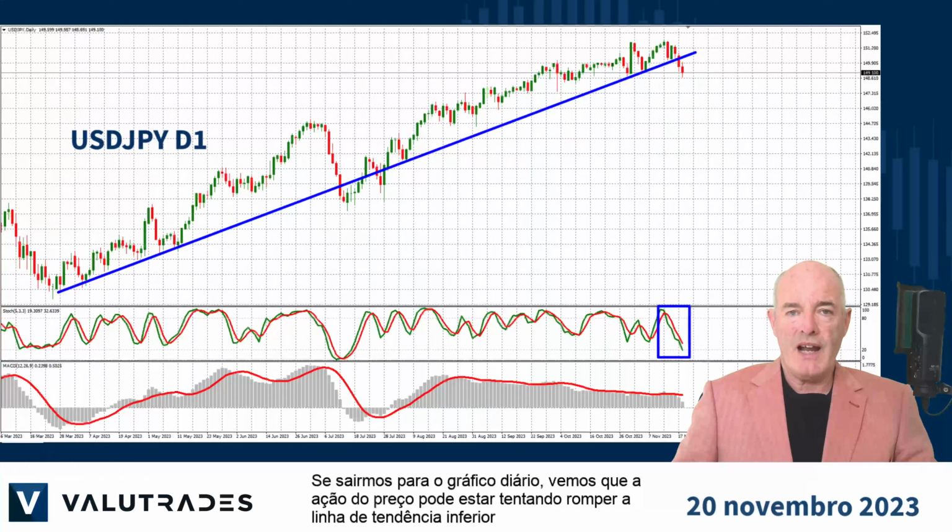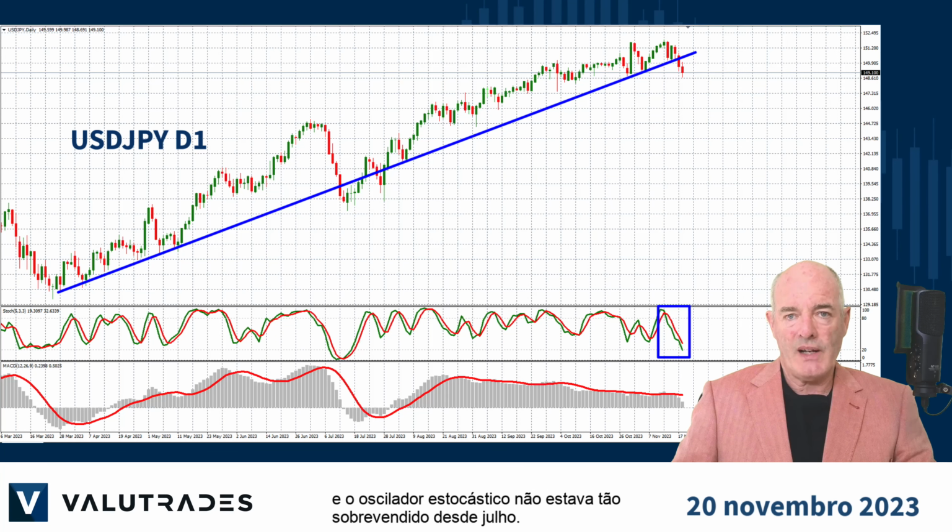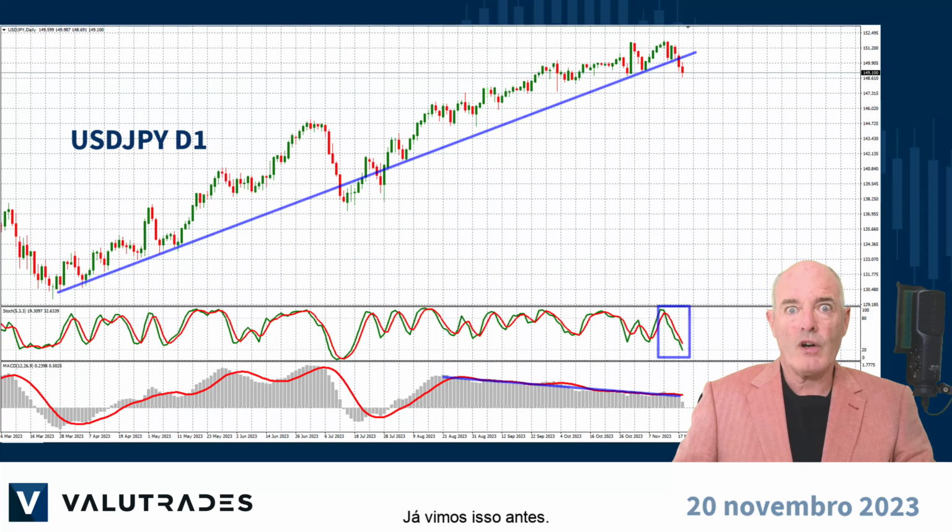If we move out to the daily chart, we see that price action might be trying to break the lower trend line, and the stochastic oscillator hasn't been this oversold since July. We see a steady decline in MACD and a recent breakout, but don't be fooled. We have seen this before.